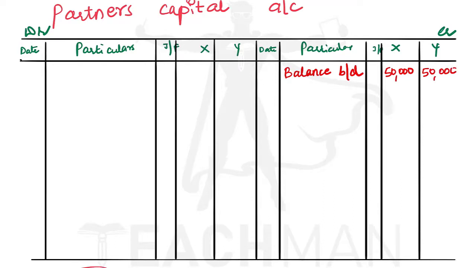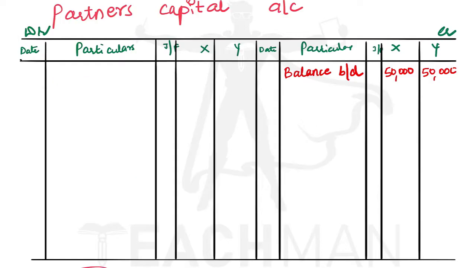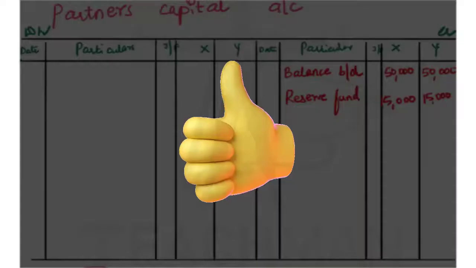Now let us record the reserve fund. The reserve fund is 30,000. This 30,000 should be distributed among X and Y, and they are sharing profits and losses equally. So X will get 15,000 and Y will get 15,000. Let us record in the partners' capital account reserve fund, X 15,000 and Y 15,000. Okay, so two things we have recorded.